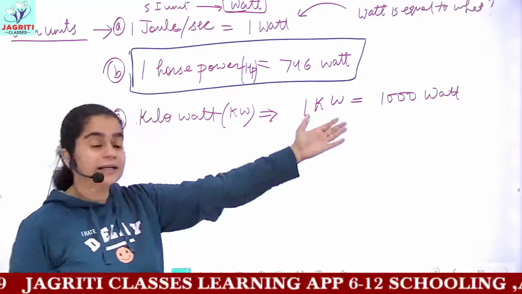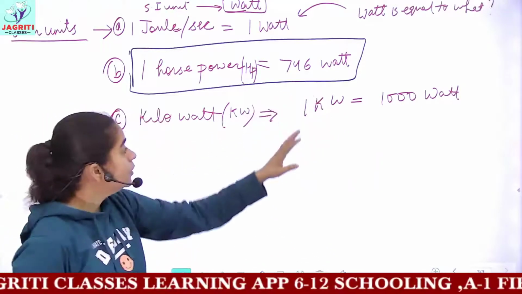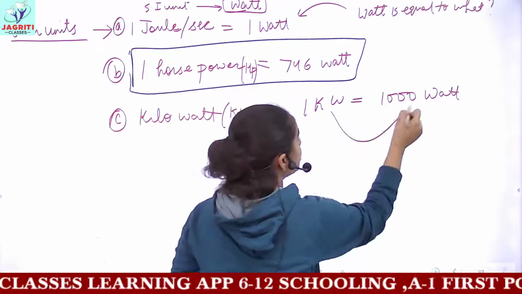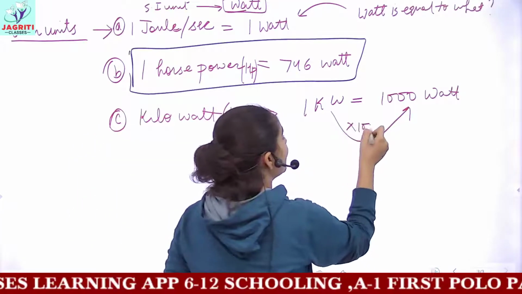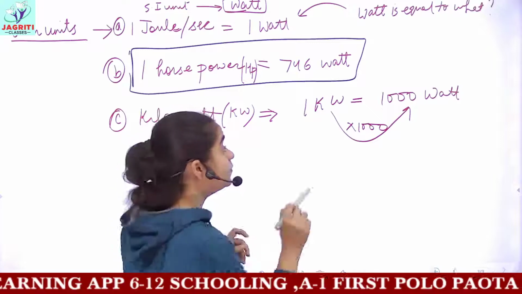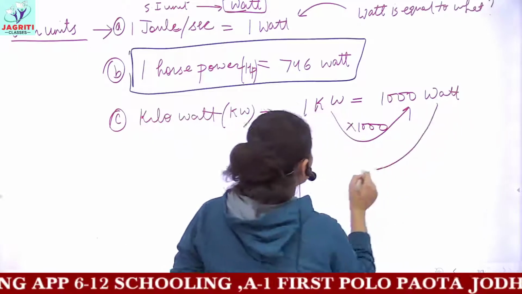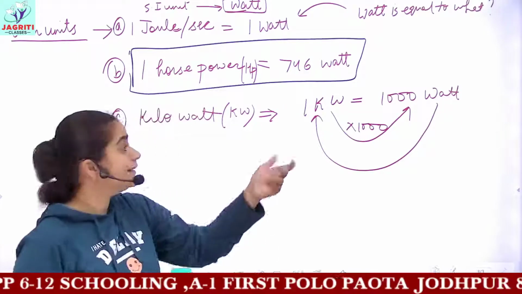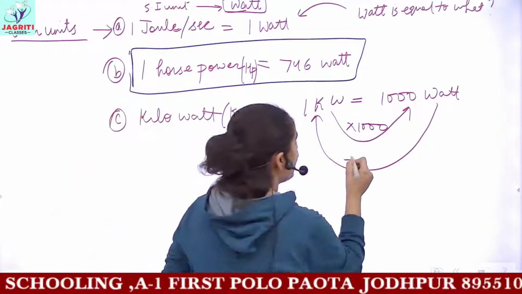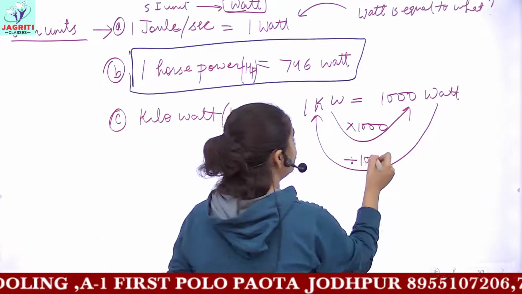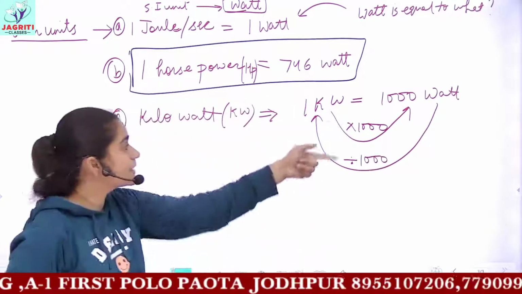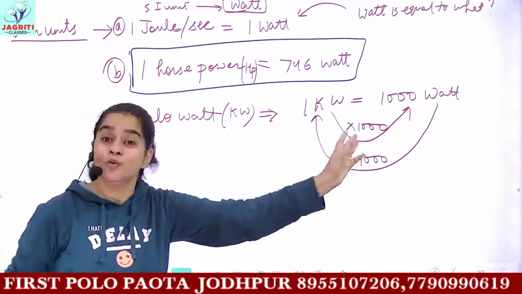Whenever you are given the power in kilowatt, to convert this kilowatt into watts, you have to multiply by 1000. But if you are given the answer in watts and you are required to convert it into kilowatts, then you have to divide the numerical value by 1000. So this is the conversion for kilowatt and watt.